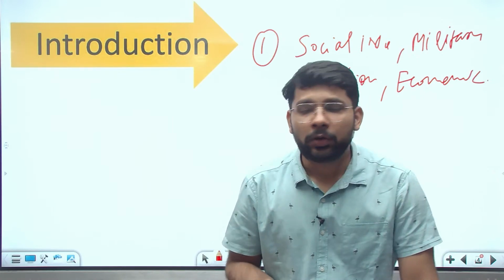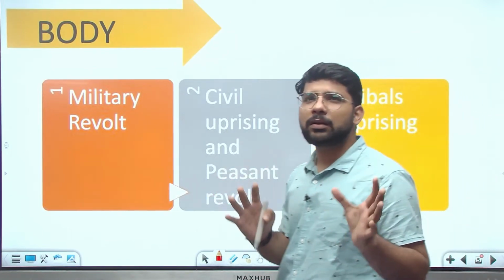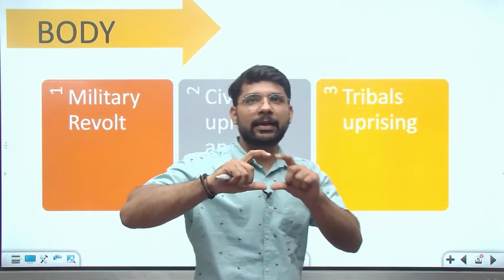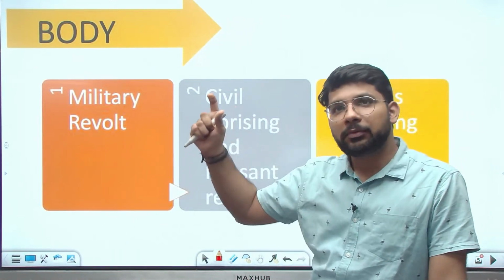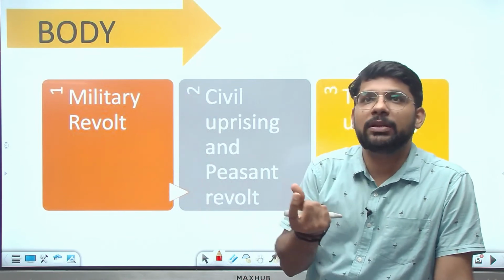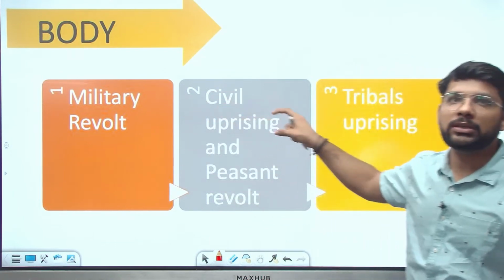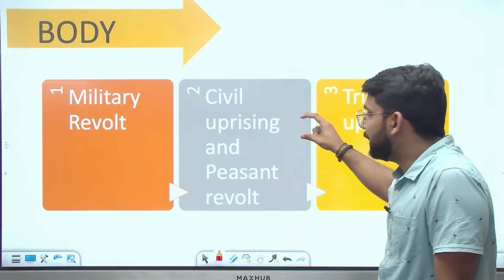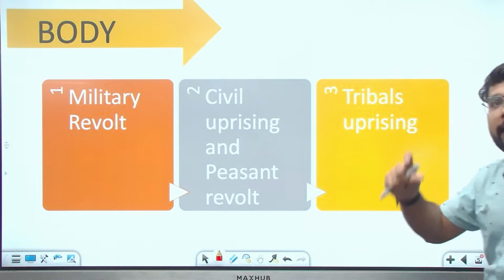Okay, so in the body part, we can divide the body into three major subheadings. Instead of a single heading listing the revolts which were the reason for the culmination of 1857, I am dividing those revolts under headings: the military revolts are the first heading, the civil uprising and the peasant revolt are the second heading, and the tribal uprising is the third heading.